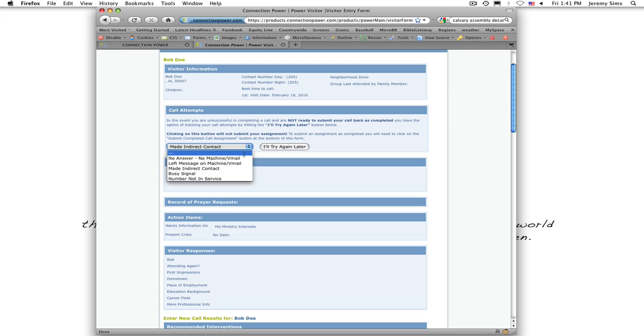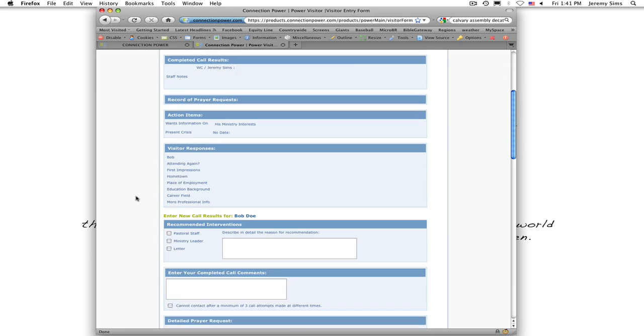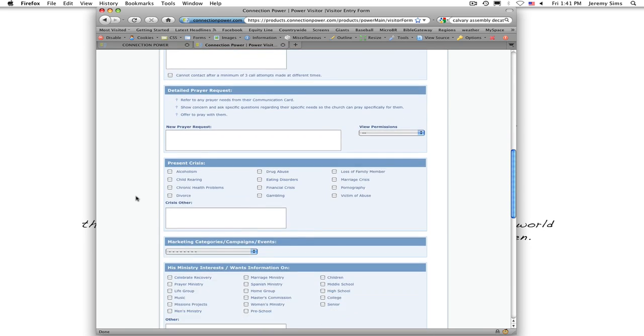What that does is it doesn't finish everything. It doesn't take this out of your call system. It just says that you're going to come back to it later. If you make at least 3 phone calls and nothing ever works and you just give up, which is fine, I know that sounds terrible, all you do is scroll down here